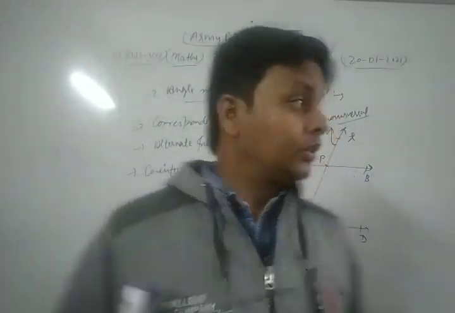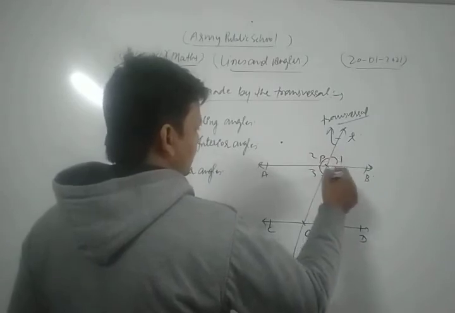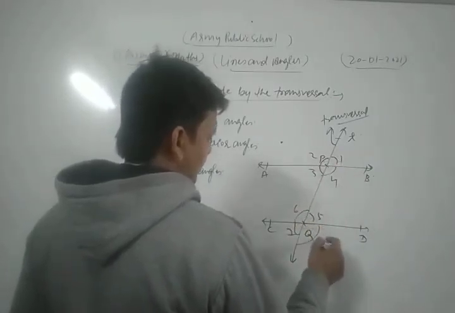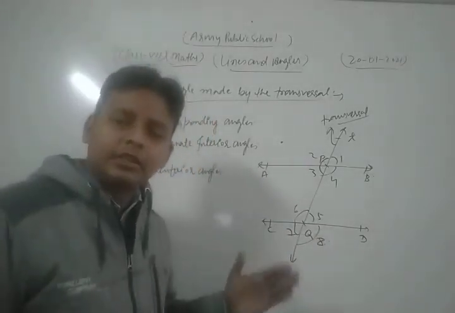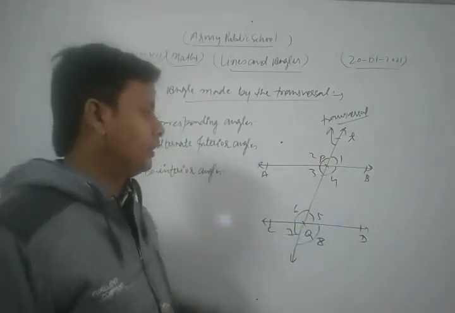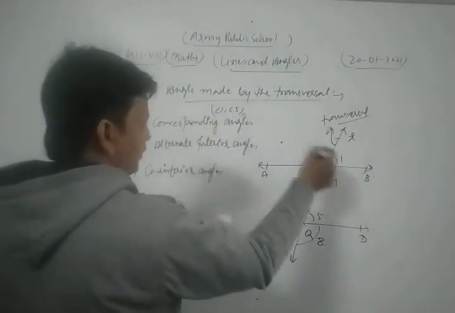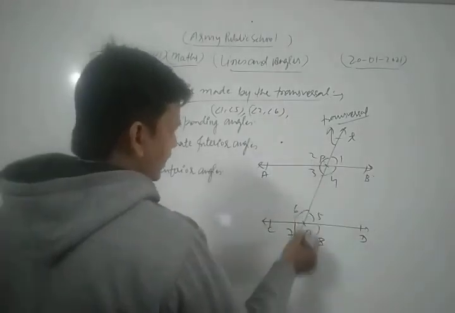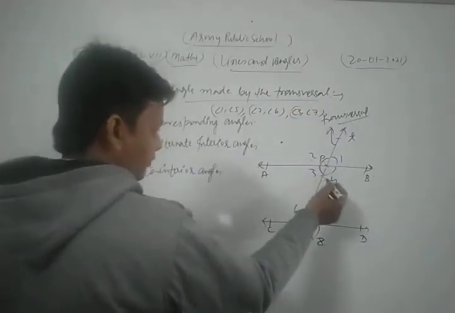Now let's see. This is 1, 2, 3, 4, 5, 6, 7, 8. Here the pair of angles made by the transversal on the same side of it is said to be corresponding angles. The pairs of corresponding angles are angle 1 and angle 5, angle 2 and angle 6, angle 3 and angle 7, and finally angle 4 and angle 8.